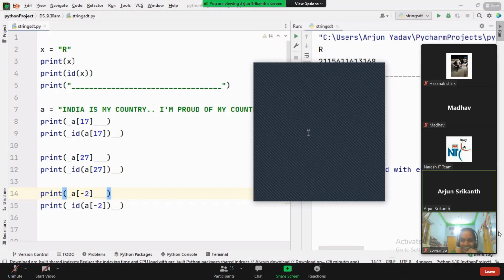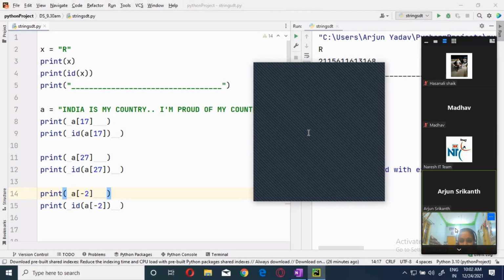The value will be directly occupying the memory. The variable will never occupy the memory, because the variable will be pointing to a memory location. So value is the one which occupies the memory.